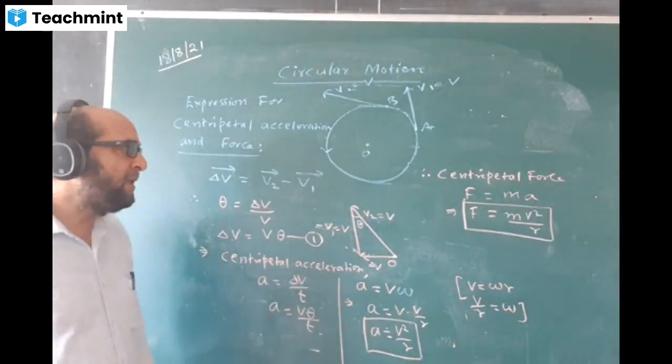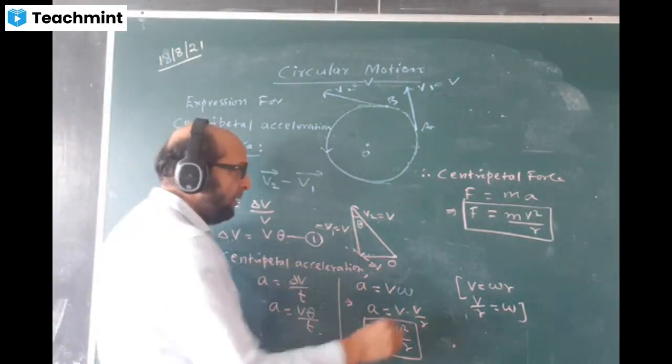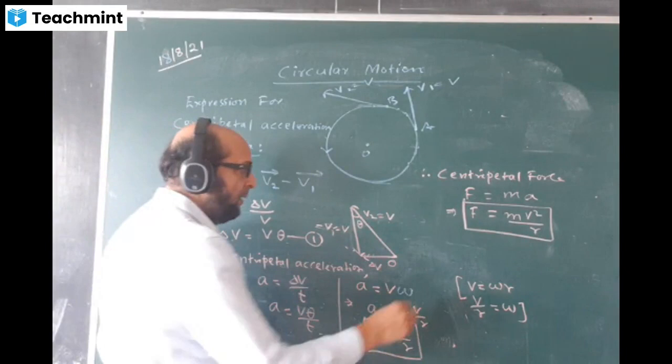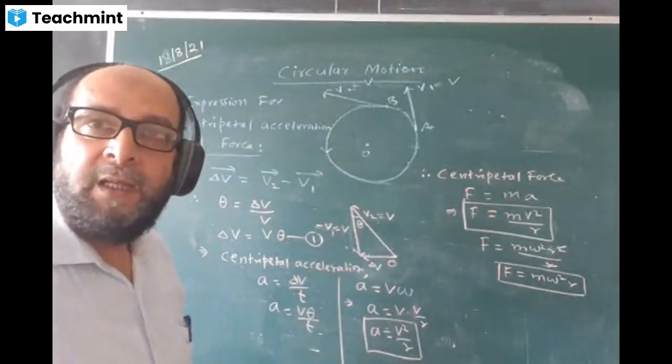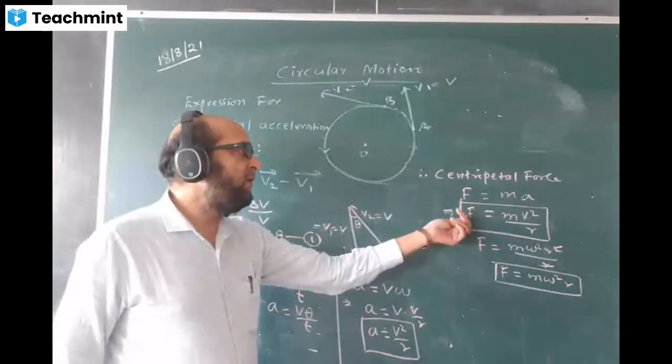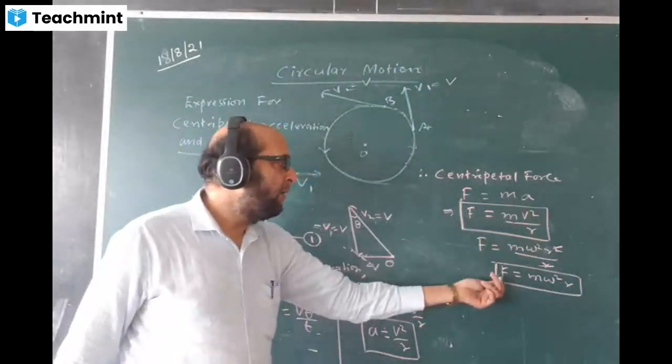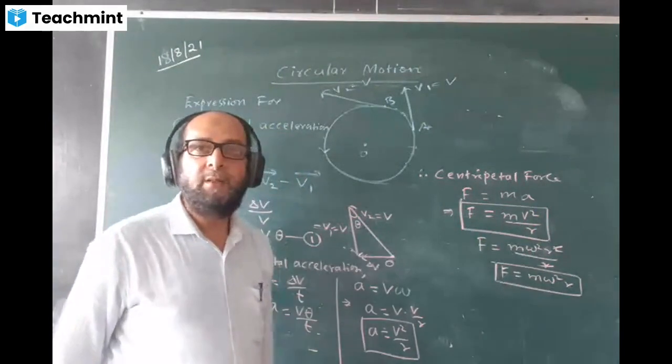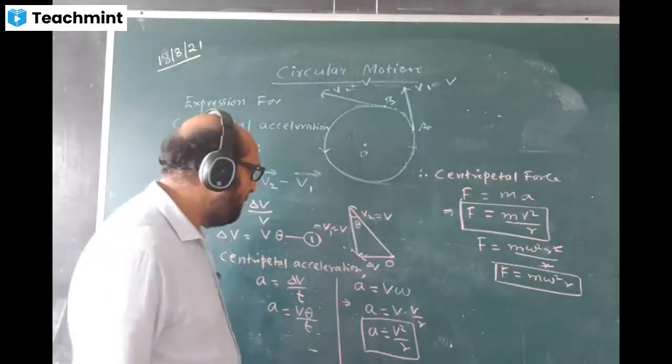This formula we can express in terms of omega also. Two ways we can express centripetal force: either F is equal to mv square by r or F is equal to m omega square r. Understood?